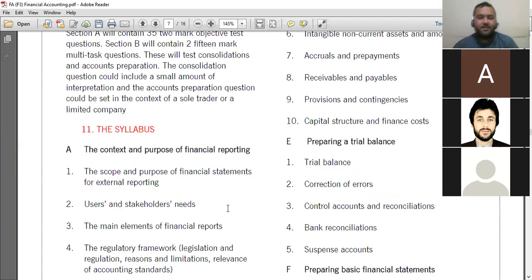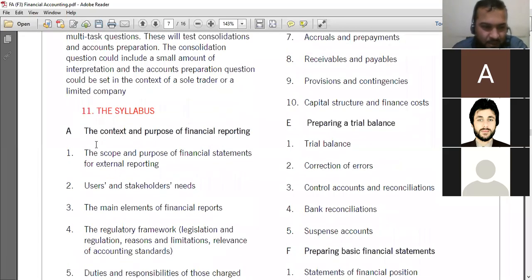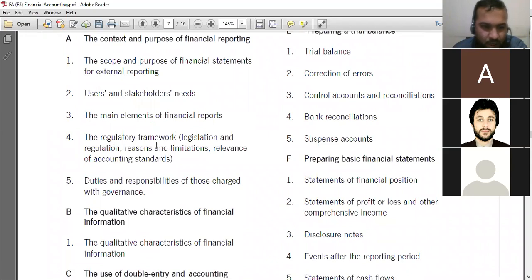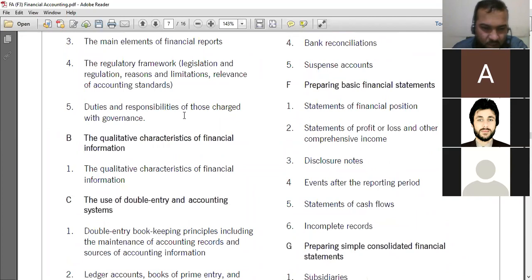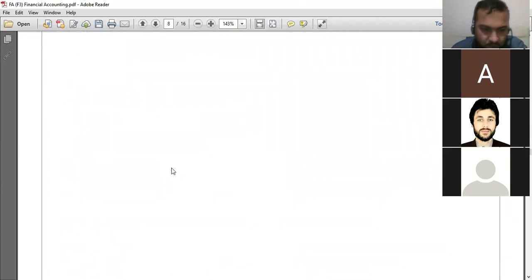Now this one is the detailed syllabus of the F3. The first one, context and purpose of financial reporting. We will talk about scope and purpose of financial statement, users, elements of financial report, regulatory framework, duty and responsibility of those charged with governance. So you have to look at by yourself the detailed syllabus, which topic we are going to cover in the financial accounting.